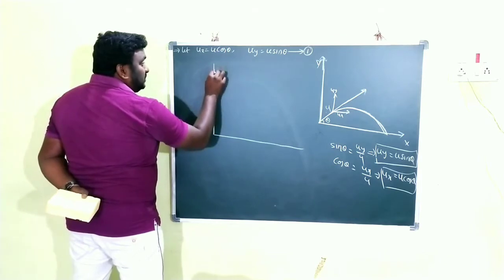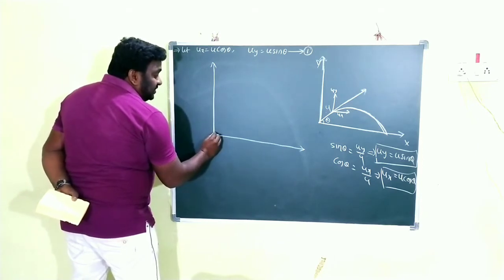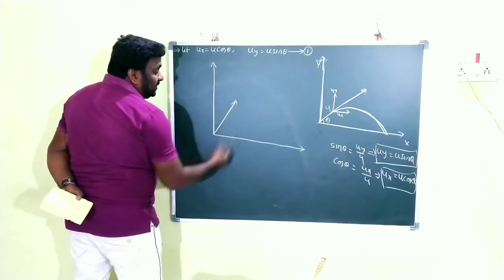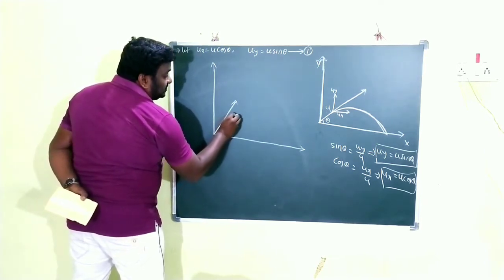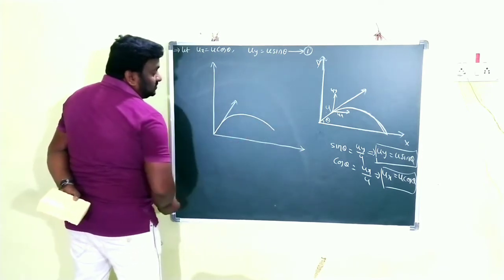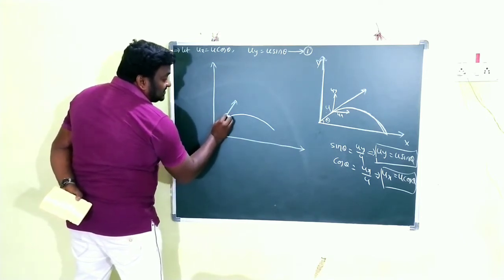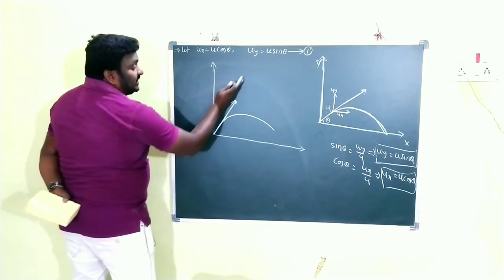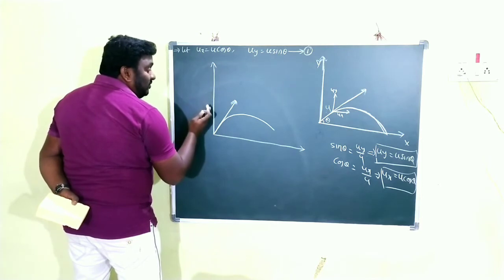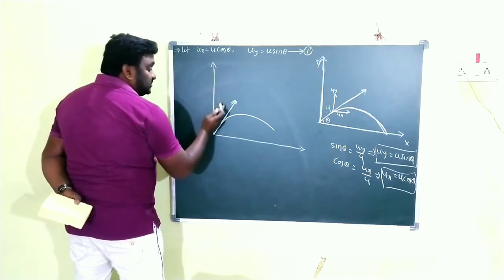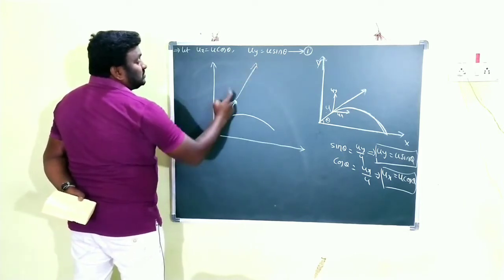And children, in this case the motion should be explained like this. Clear? We have to explain the motion of the projectile with respect to the x and y axes. It is projected in this direction, but under the influence of gravitational force it comes like this. With a certain velocity, with a certain force, we projected the body in this direction. This is the direction of velocity. But we know that when we apply some force on the body, it moves in the direction of the applied force. That's why it will move in this direction actually. This is the actual path of the body.